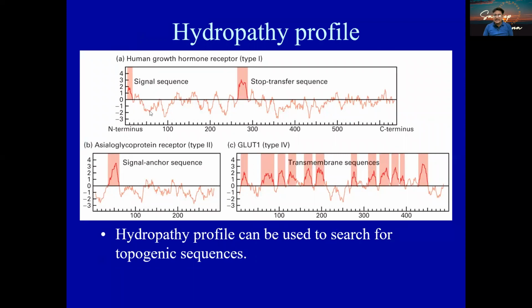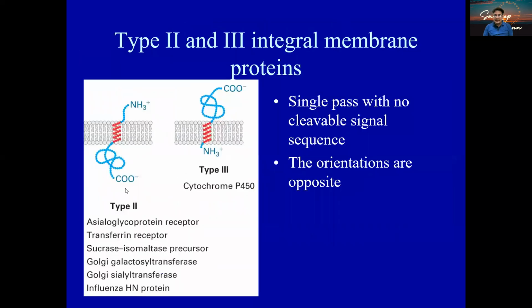So what we'll see is that all those parts you can see over here show the stop and transfer sequences. This is always in the hydrophobic regions. The number of hydrophobic regions will tell you the number of times it is going to span the membrane. This is the type 2. You can see over here, it just differs from the type 1. Here the C terminus is always going to be inside, meaning in the lumen of the endoplasmic reticulum, and the N terminus towards the cytosolic region.